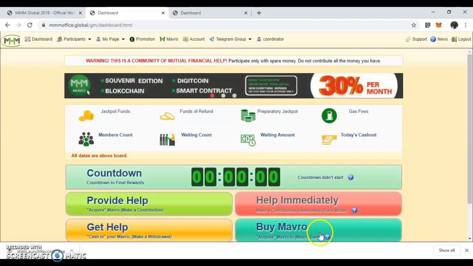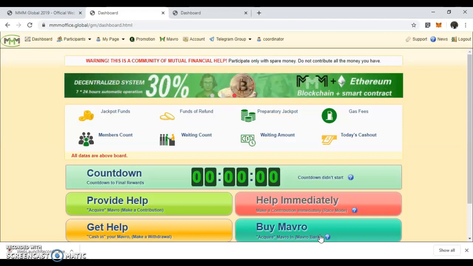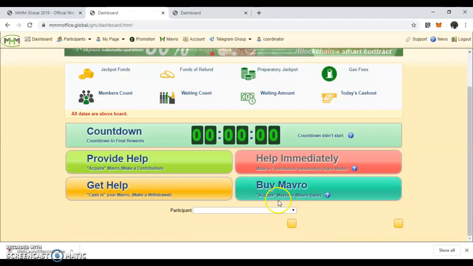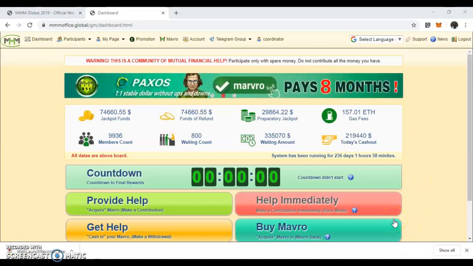So you have to click on Buy Mavro. Then a box will be provided for you, and when your Buy Mavro is active, you click on Buy Mavro.